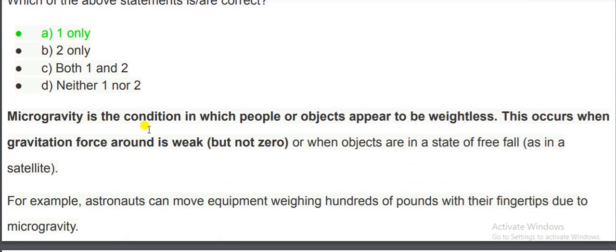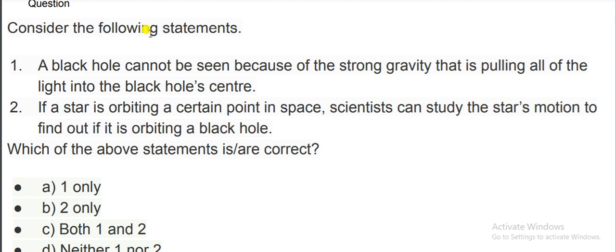Microgravity is the condition in which people or objects appear to be weightless. This occurs when the gravitational force around is weak but not zero, or when objects are in the state of free fall. For example, astronauts can move equipment weighing hundreds of pounds with their fingertips due to microgravity. So the correct option will be the answer A. Let's move to the next question.